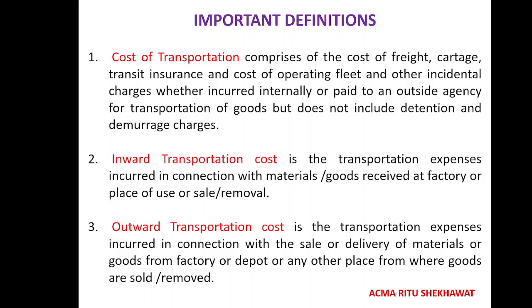Cost of transportation. What is included in transportation cost? Transportation cost is freight plus cartage plus transit insurance plus any other incidental charges. Transit insurance is to avoid any loss against damages. Before transporting our goods, we take transit insurance, so that if any damage happens, the insurance company can cover that loss.